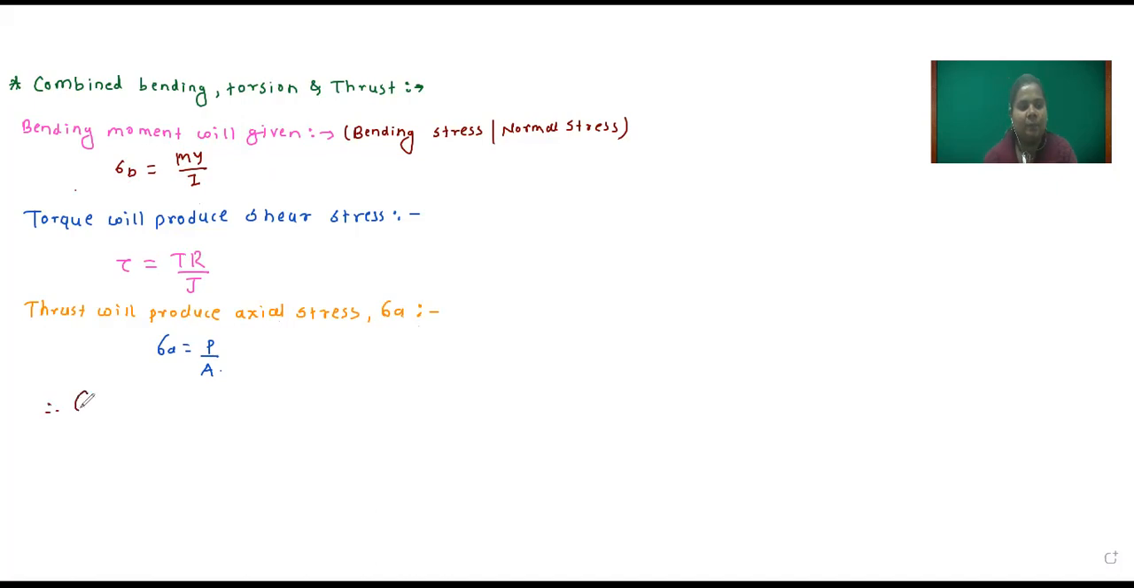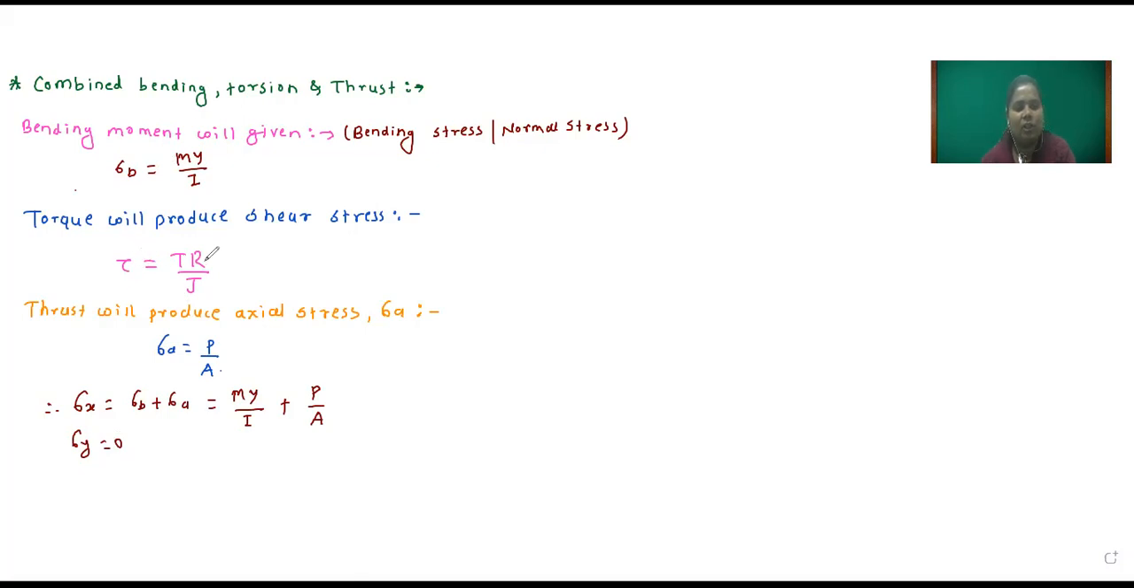So therefore, sigma x, which is equal to sigma b plus sigma a, which is equal to M into y upon I plus force upon area. So this is the sigma x. And here the value of sigma y is equal to 0. Sigma x is nothing but bending stress plus axial stress, and the value of sigma y is 0, and shear stress we have already found out here.